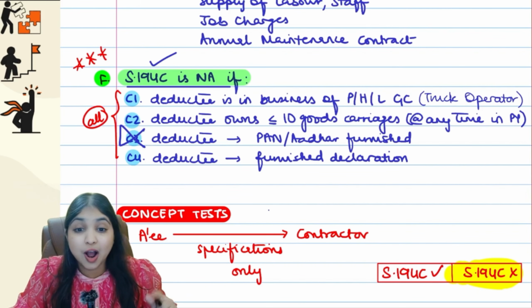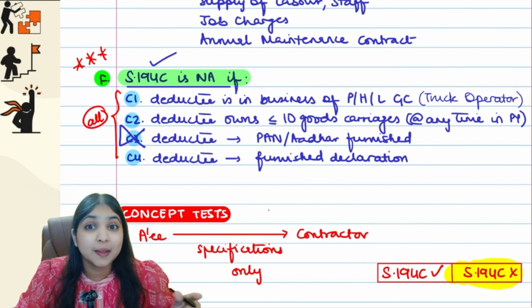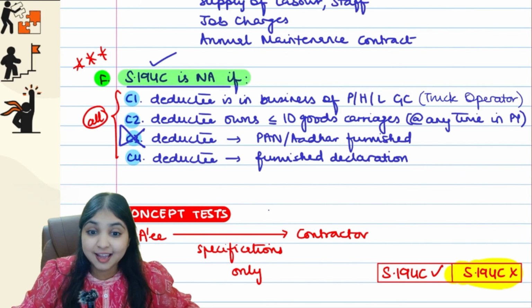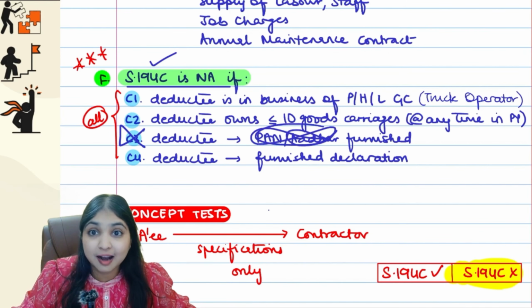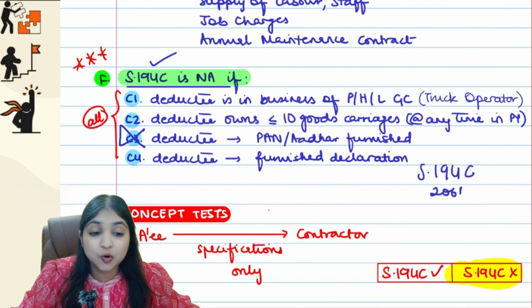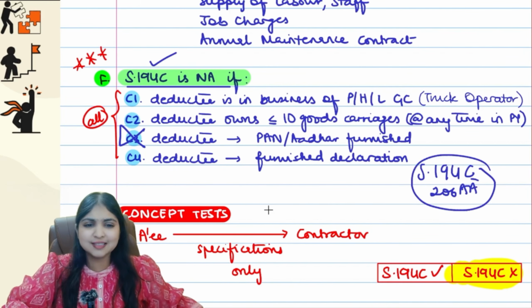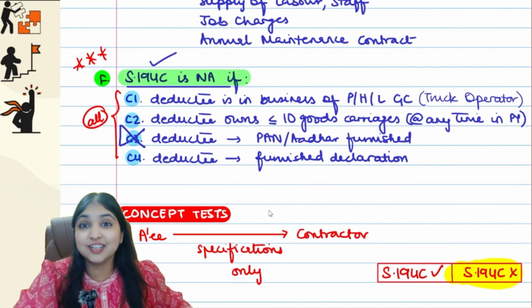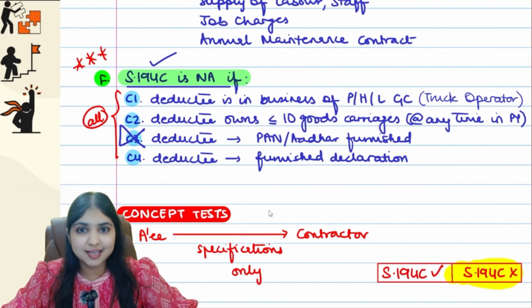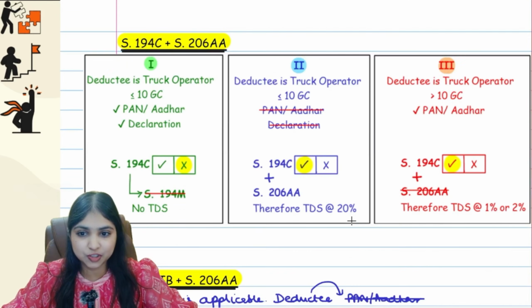Now, along with 194C, because the deductee is not giving PAN Aadhaar, not only will 194C apply, don't you think 206AA will also apply? Are you understanding slowly in what direction I'm taking you? Yes guys, see, I'll bring you back to the situation over here.